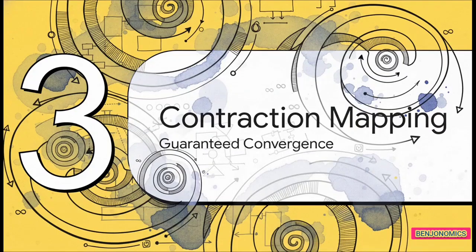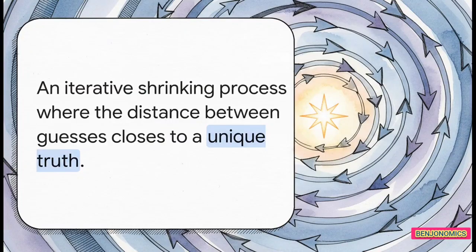That takes us to Section 3, the contraction mapping theorem. Now, here is the catch. Because the value function shows up on both sides of that equation, it's recursive. So how do we know it doesn't just loop endlessly into infinity? Well, we authenticate it using something called the contraction mapping theorem. You might also hear it called the Banach fixed point theorem. Think of it as an iterative shrinking process.